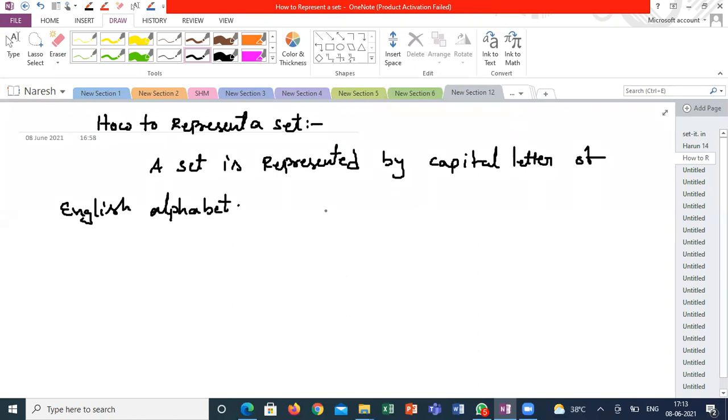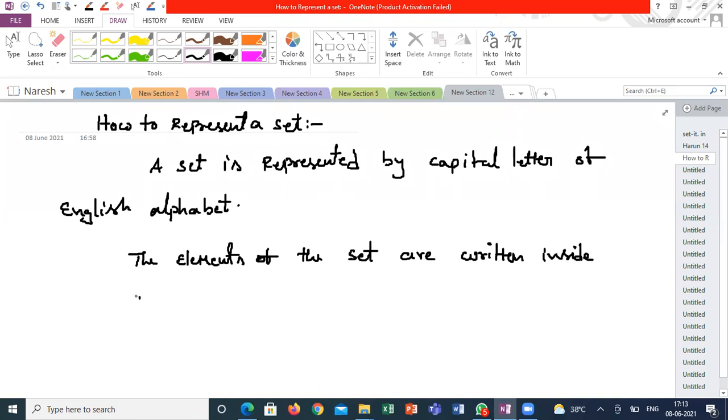The elements of the set are written inside curly braces.